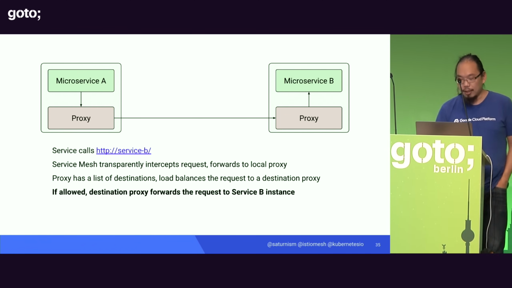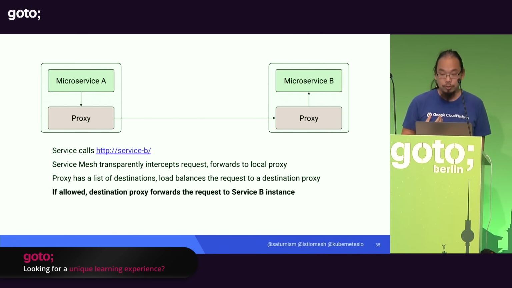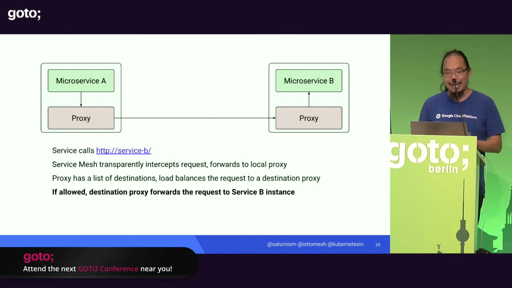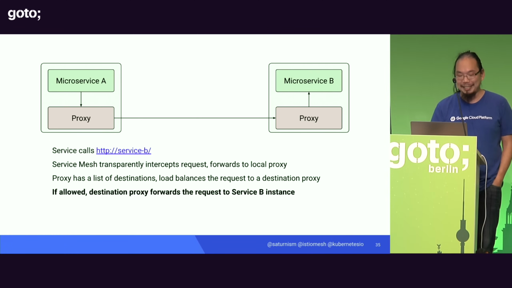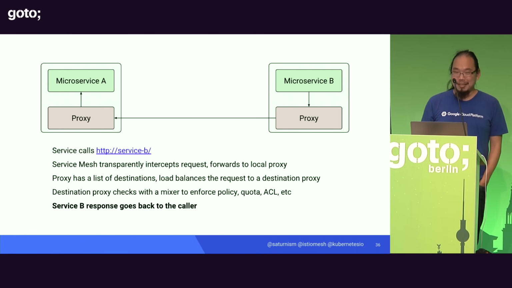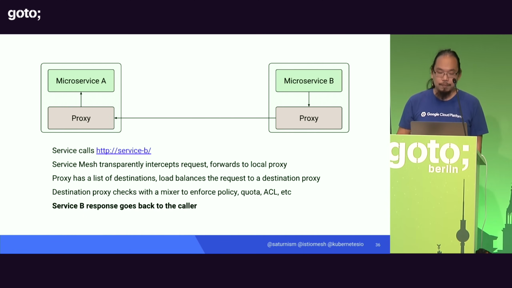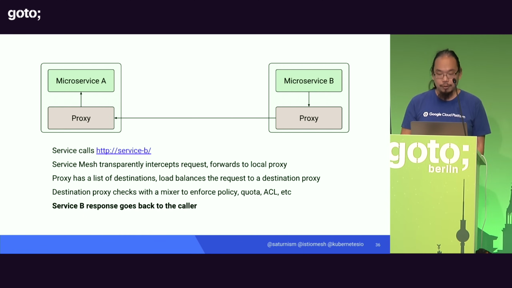And the backend that received this request, of course, the incoming connection will also be intercepted by the proxy. And at this point, the proxy can decide whether the caller can actually make the call. So the proxy can do some policy checks to make sure that this call can actually happen. And then if it can, the proxy will forward the request to the actual instance on the backend. And that is how it all works in this fabric, right? So every request will be captured and processed by the proxy in this case. And then we can do very, very interesting things.